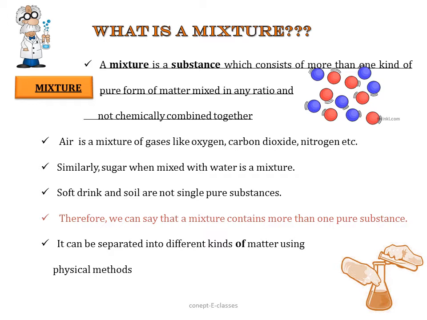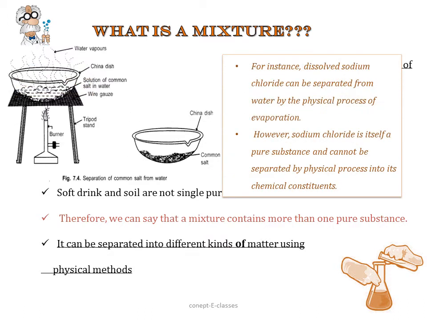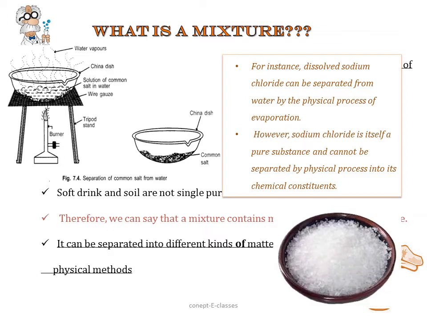Now, how can we separate these components of a mixture? We can separate them through different types of physical methods like evaporation, sublimation, magnetic separation, etc. Say for example, dissolved sodium chloride. That is, when sodium chloride is mixed with water, we get a solution of dissolved sodium chloride. Here we can separate the sodium chloride from water by the physical process of evaporation. We'll study more about this in the next part. However, sodium chloride itself is a pure substance and we cannot separate it through a physical process.